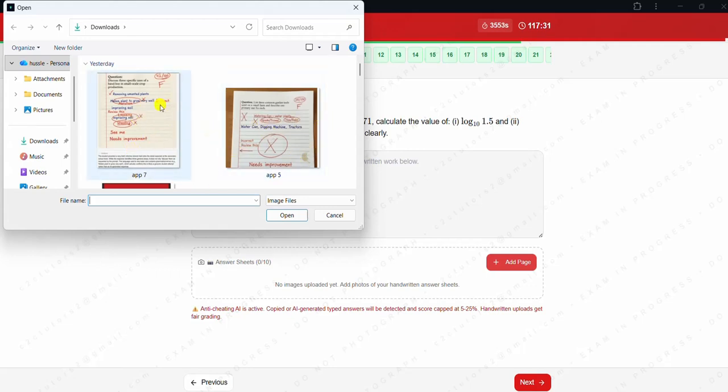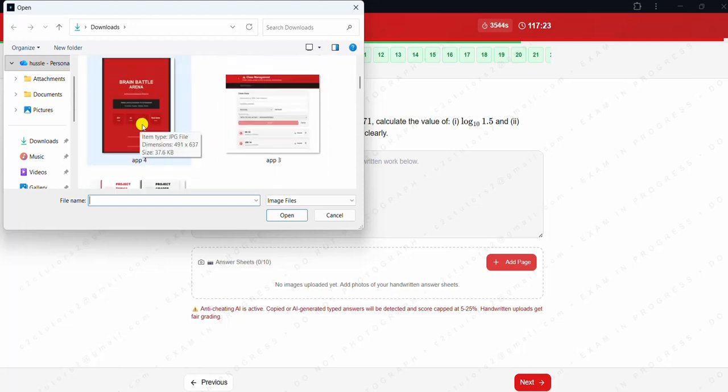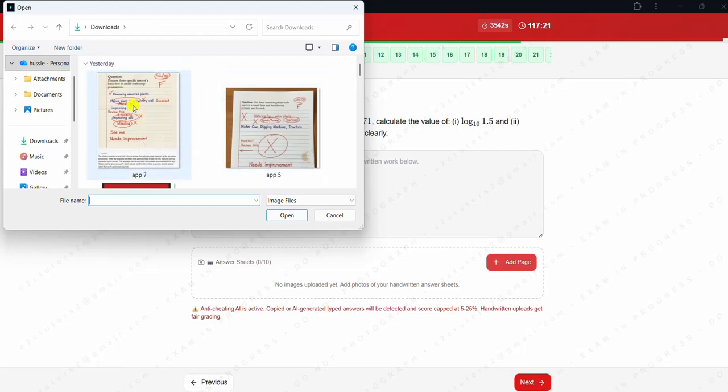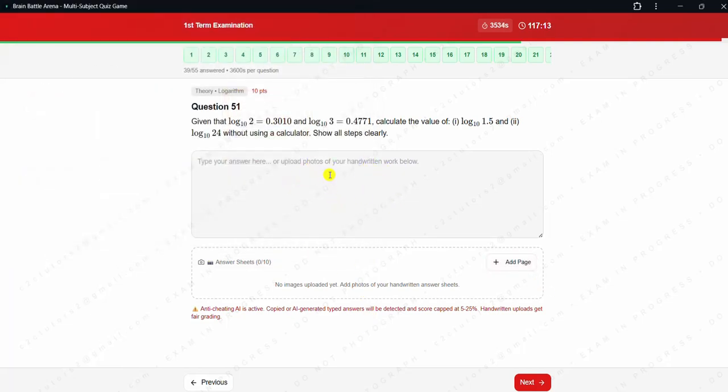See, yes, you can just see what the AI marked. The way they mark this, the marking will just look like this. Do you get the point? I'm not going to upload this right now, but if you have saved your hard copy work in your system, once you click on add page, you can upload what you solved. Then you go to the next one, you upload.